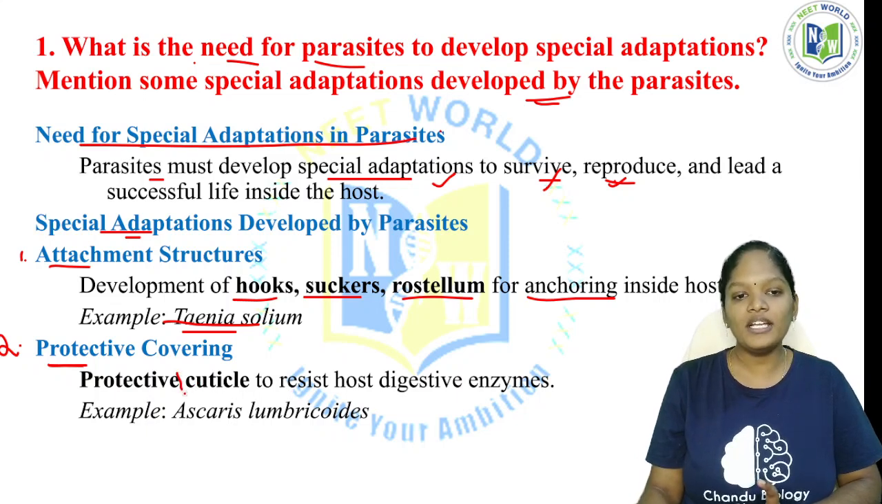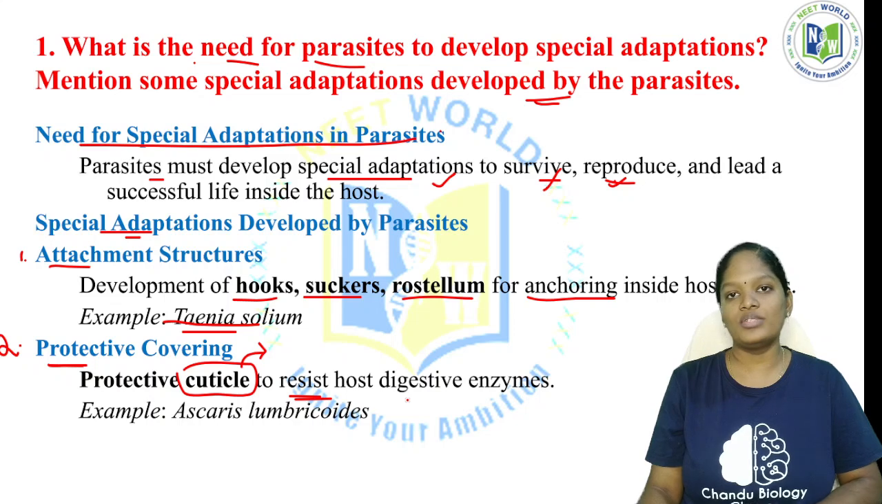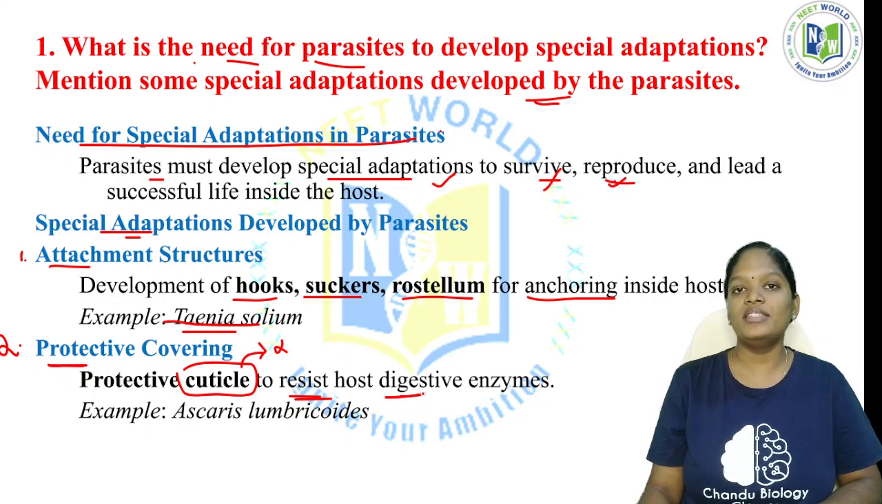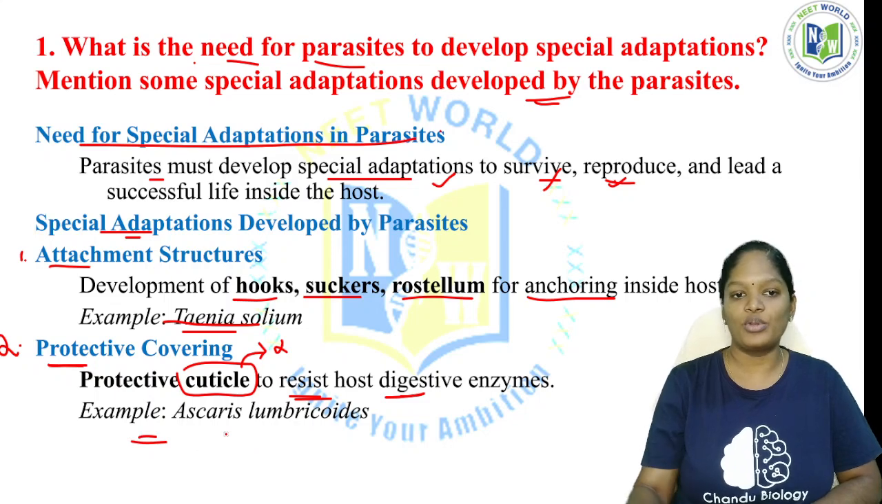This protective covering is called the cuticle. The cuticle is responsible for the parasite resisting the host enzymes. If the cuticle is not present, the digestive enzymes can easily destroy the parasites, right? The example is Ascaris lumbricoides.